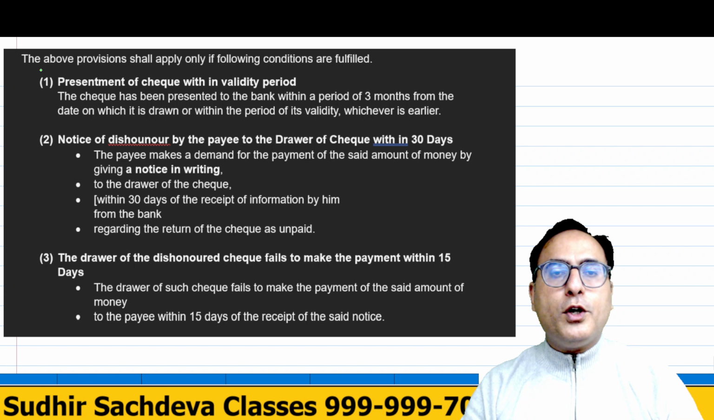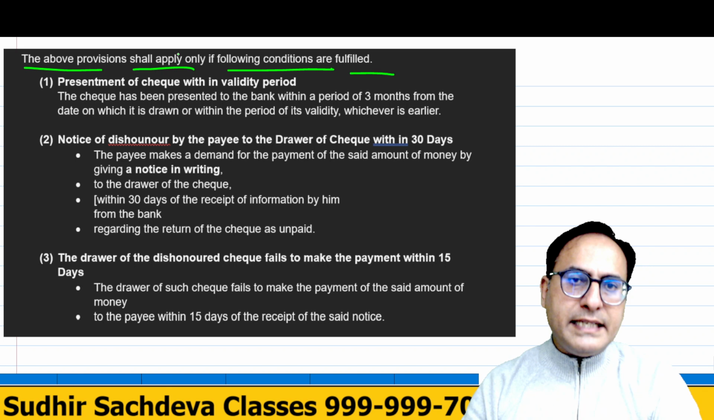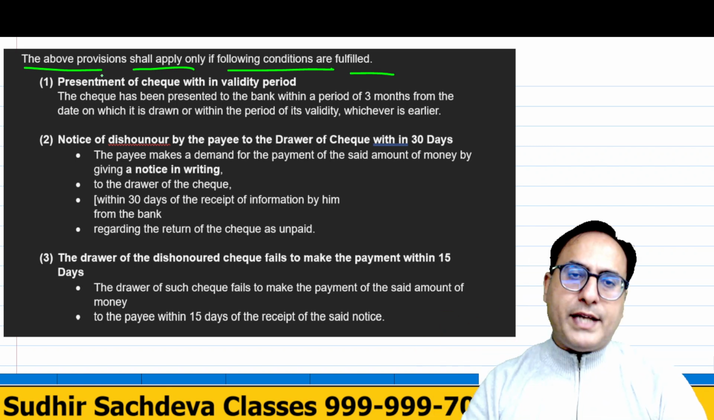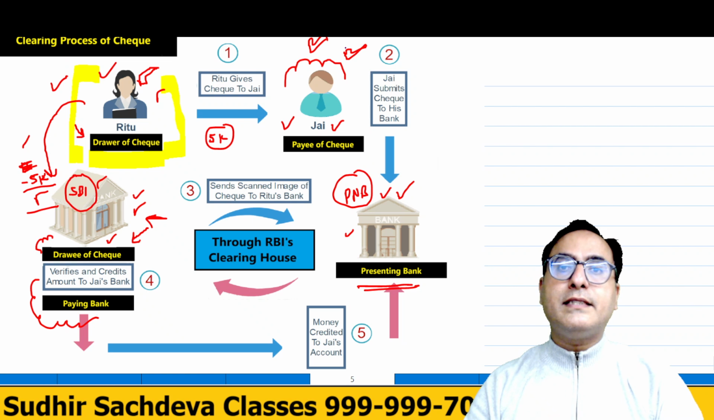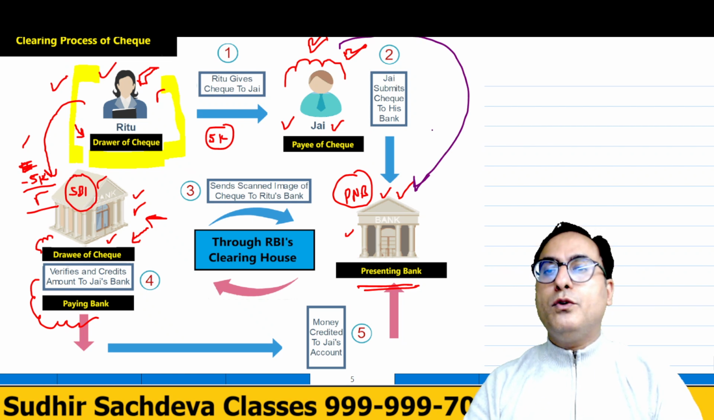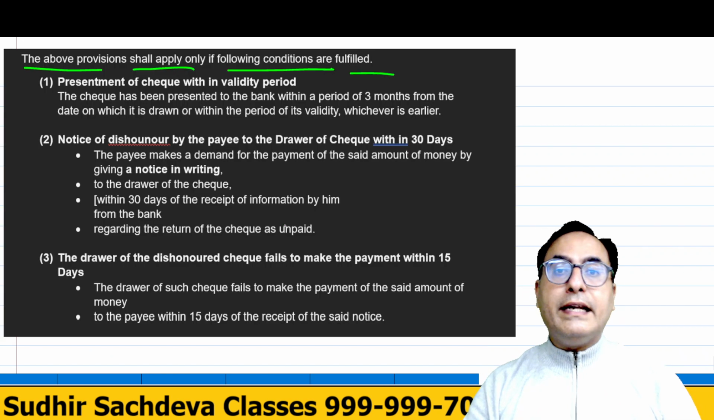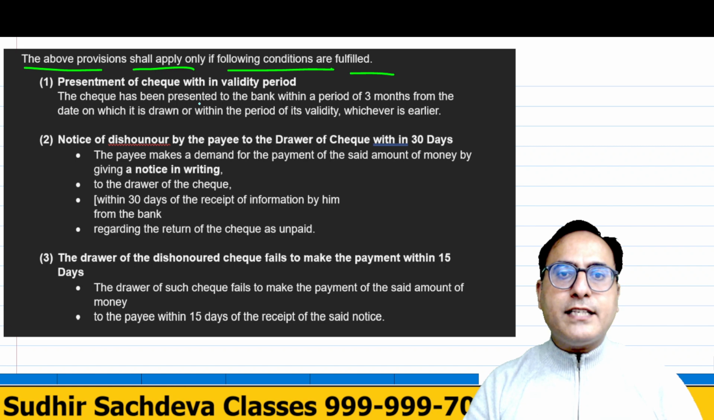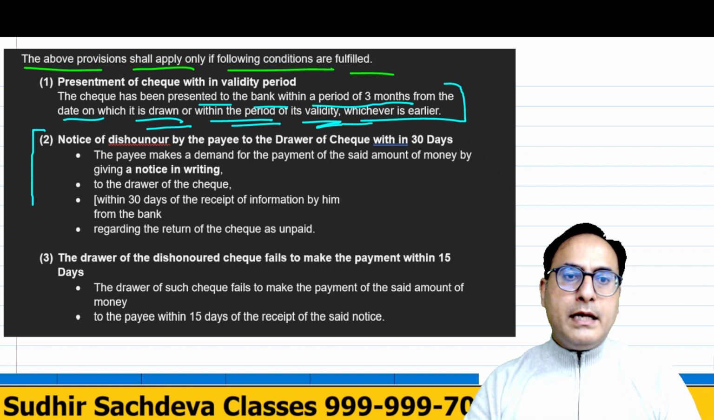Now, if you want to apply the above provisions, the following conditions must be satisfied. Number one, presentment of the check: Mr. J must present this very check within how much time? He will have to deposit this check with his bank within 3 months. So this is the validity of the check, correct? The check has to be presented to the bank within a period of 3 months from the date on which it is drawn, or within the period of its validity, whichever is earlier, whatever is written there. Point number one.